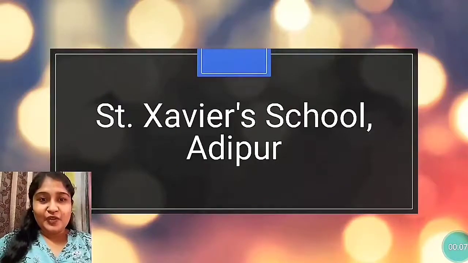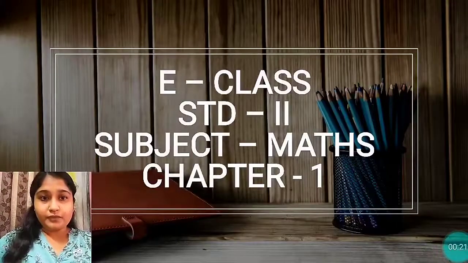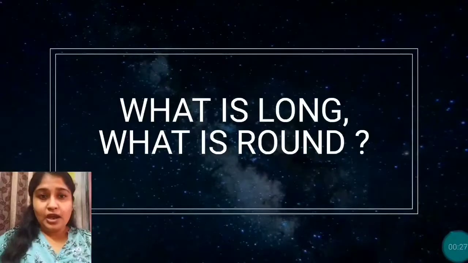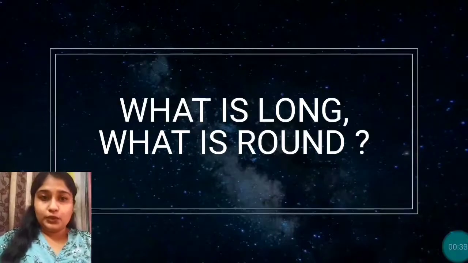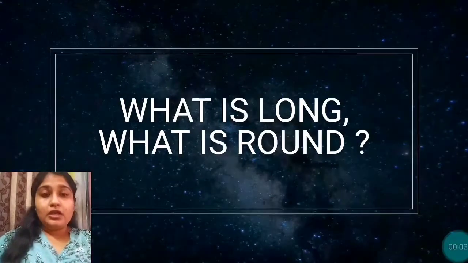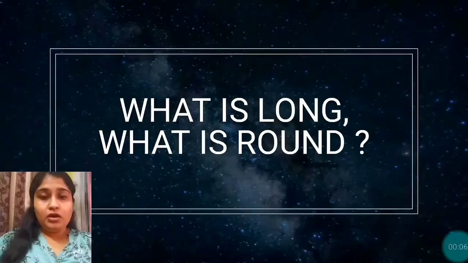In the last class, we understood about the objects which are round in shape and the objects which are long in shape. So today, we will continue with chapter 1 of maths, and the chapter name is What is long and what is round. So students, today we will continue with part 2. Today we will understand about some of the shapes which can roll, which can slide and which can stick. So let us see some of the examples.